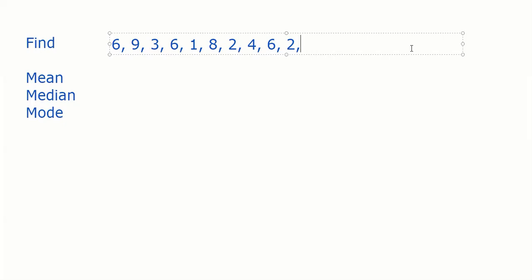So mean is 4.7. Shreya says mode is 6. Okay. Everyone find out please quickly: mean, median, and mode.